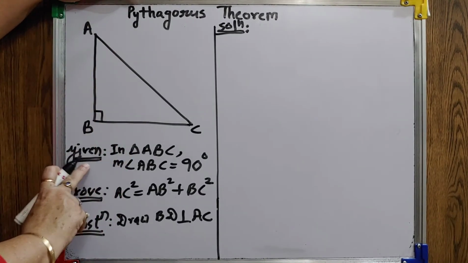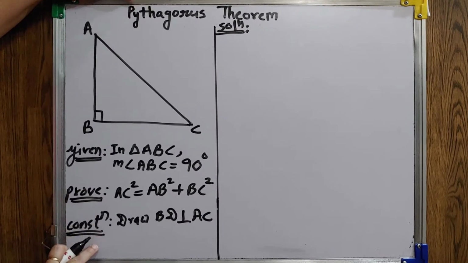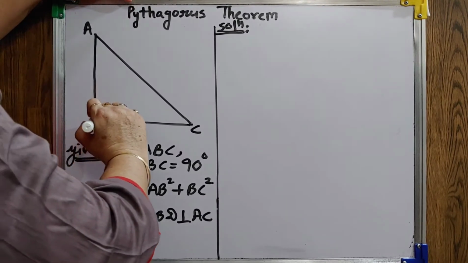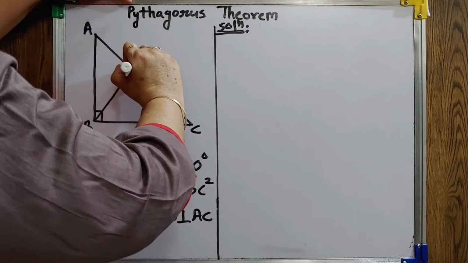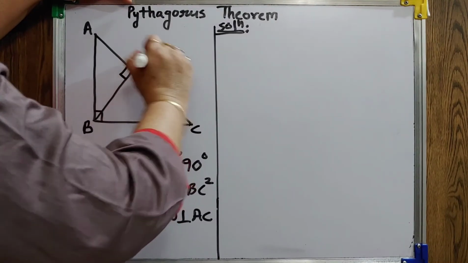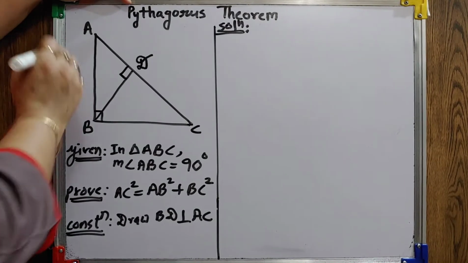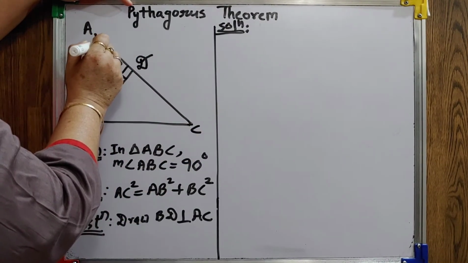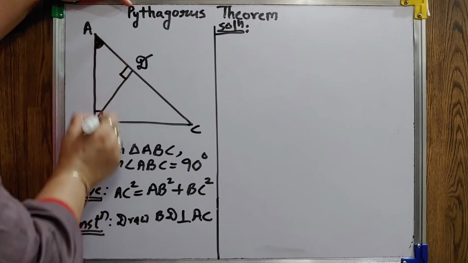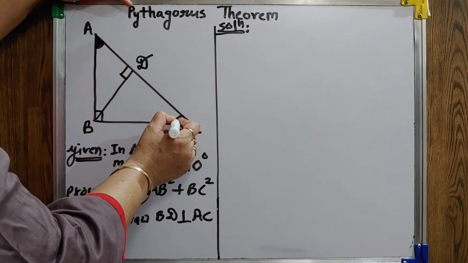Now, for that, given and prove I have written. Construction: draw BD perpendicular to AC. Now, this I have drawn, the perpendicular. Now, in a right angle triangle, the sum of the remaining two angles is always 90 degrees because already one angle is a right angle.